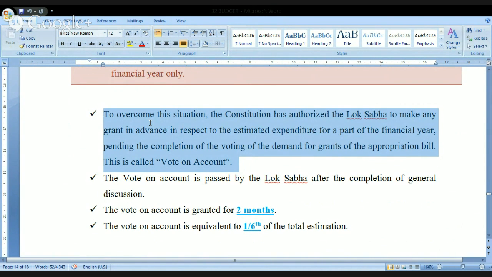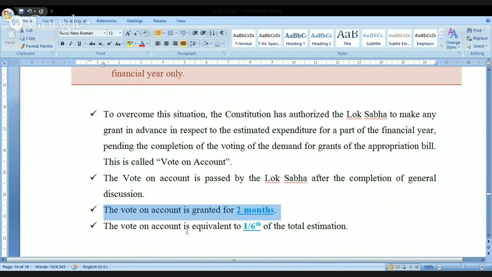This vote on account is passed by the Lok Sabha immediately after the general election. Meaning, through vote on account, the government is requesting the Lok Sabha to grant some money in advance so that it will take care of the needs of the first 2 months. Generally, this is granted for 2 months, and the vote on account is equivalent to 1/6 of the total estimation. Is it okay? Right.